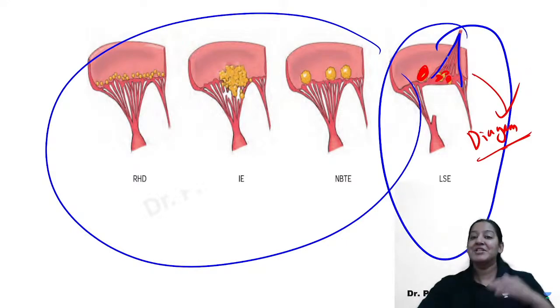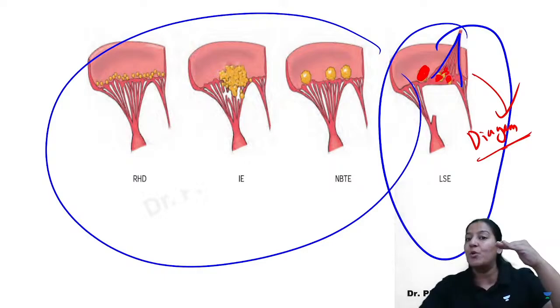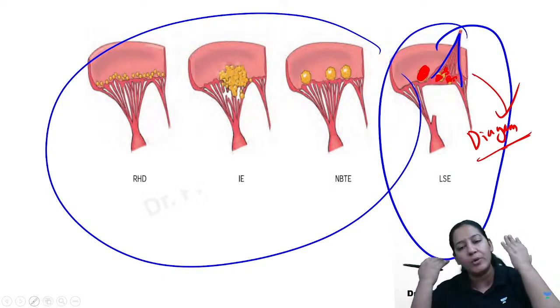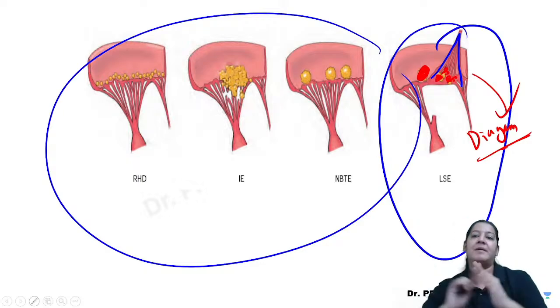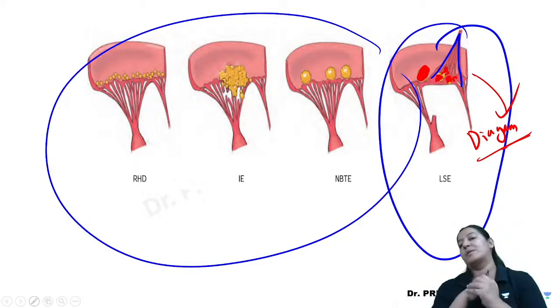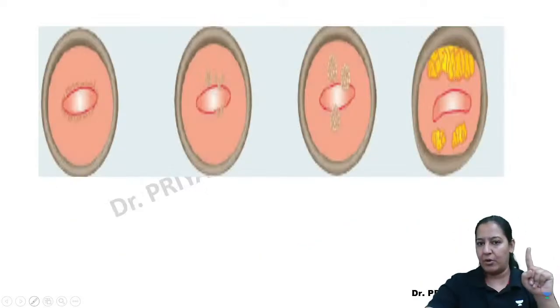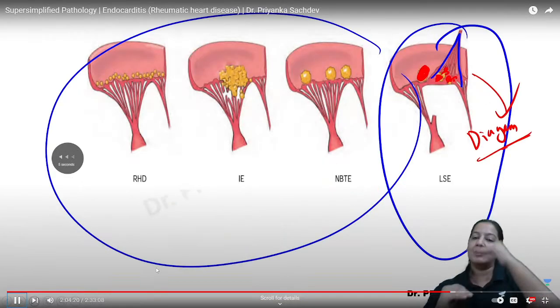You got my point? So vegetation is present on the upper as well as lower surface. It is crystal clear in this diagram. No need to say this flip flap. He has shown it inverted to show that, look, the vegetation is below also. So vegetation is on the upper as well as lower surface, right? So you will never forget him, right? So that is the thing. Vegetation is on the upper as well as lower.